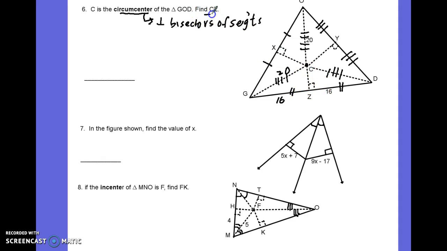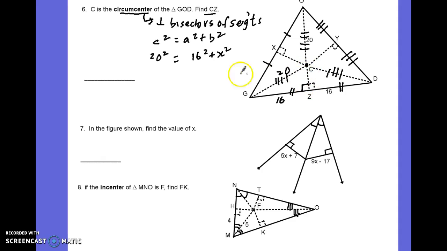And in this one, they want us to find CZ. CZ is this, which is a leg of this right triangle here, right triangle GCZ. So let's take a look at it. This right triangle is such that we can employ the Pythagorean theorem: c squared equals a squared plus b squared. And when you look carefully here, you'll see that the c is the longest. It's the one across from the right angle. So that's going to be your c. 20 squared equals 16 squared plus x squared.